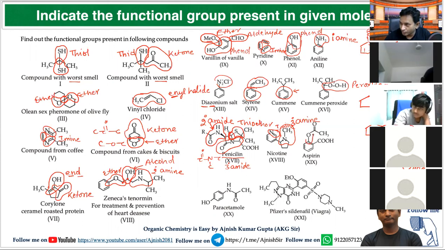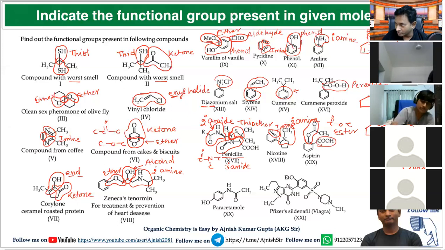COOC. What will you say? Ester. COOC. This is an ester. Is it clear? And what about this? COOH. Carboxylic acid. Very good. This is a carboxylic acid. Carboxylic acid along with benzene is also present.